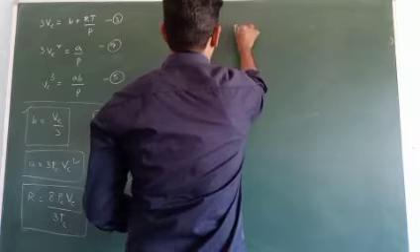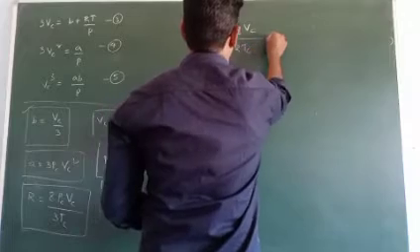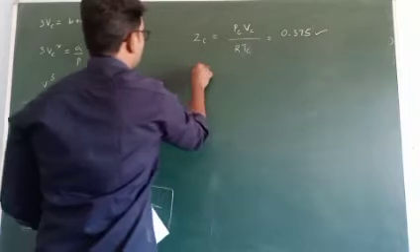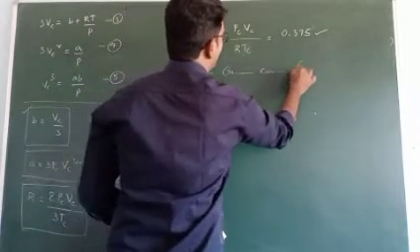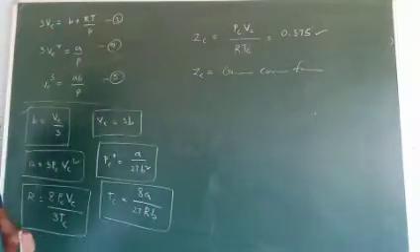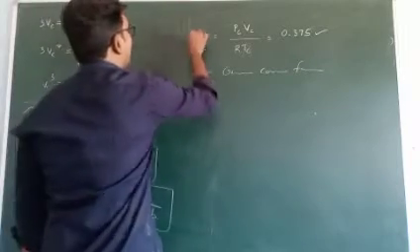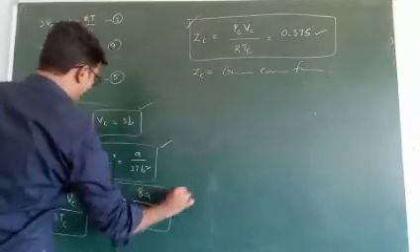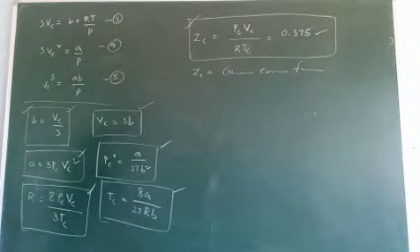Zc is equal to PcVc by RTc, which is equal to 0.375. So this concept is completed. Just remember these 7 equations only.